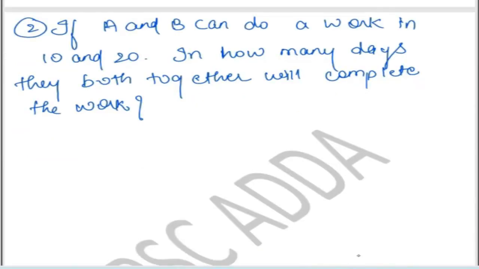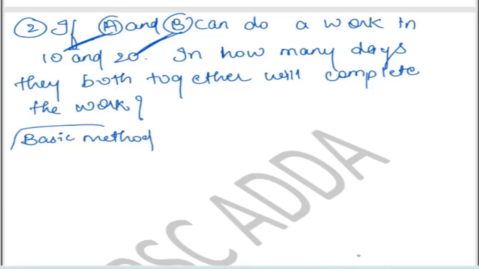Okay, let me tell you. Here it is given that A is doing a work in 10 days and B is doing the work in 20 days. We don't know the efficiency of A and B. So how will we find the efficiency? I am giving you a very basic method. You have to learn this method and you will be able to solve all the patterns of time and work.